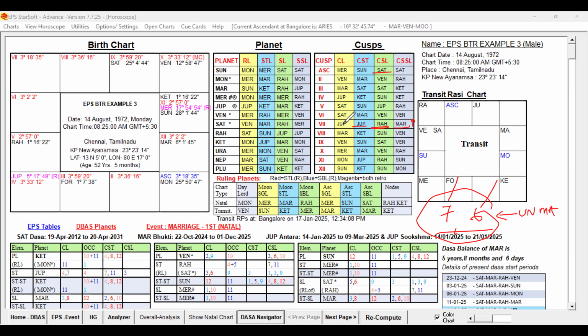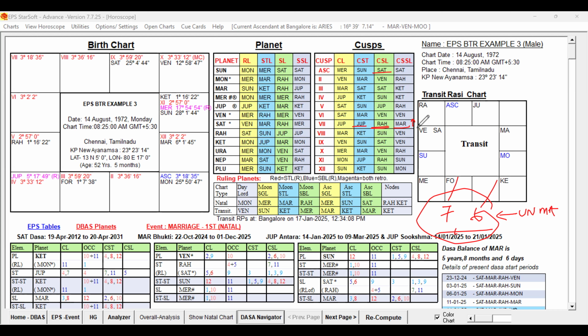So the 7th cuspal star lord will become Saturn and the sublord also Saturn, and the sub-sublord will be Jupiter, the last subdivision of the star lord Saturn. I think we are able to understand. So we have to keep this in mind. When we increase the birth time 1 or 2 minutes, the star lord also will change to the next star lord, because the sublord is going to end.